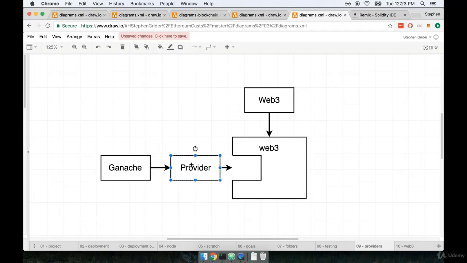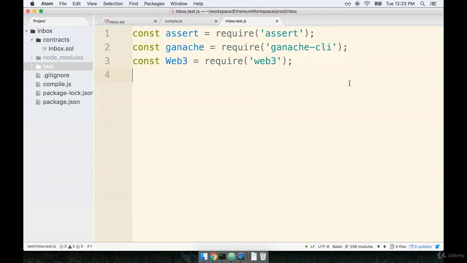All right, so now that we've got a better sense of what's going on in the provider, let's flip back over to our code and set up our local instance of Web3. Back inside my code editor, I'm going to create an instance of Web3 by saying lowercase web3. Notice that the capitalization of the first letter indicates whether we are working with the constructor or the instance. Lowercase means instance.